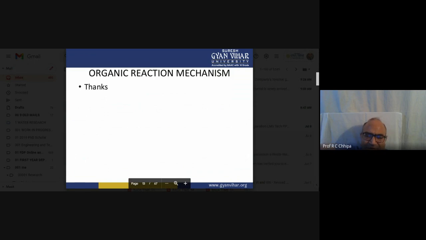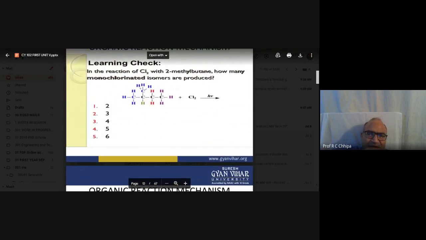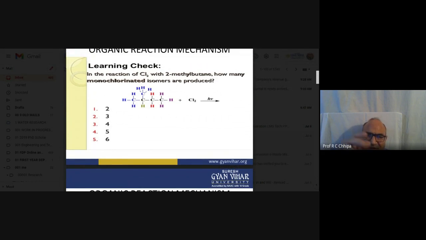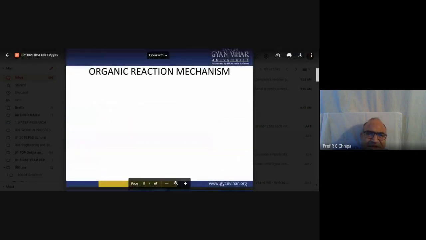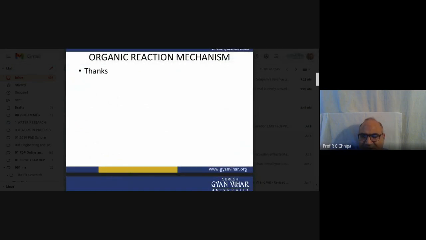One of the questions here is the free radical substitution reaction with chlorine. We define the particular product with the help of different reactive species entering the reaction conditions.